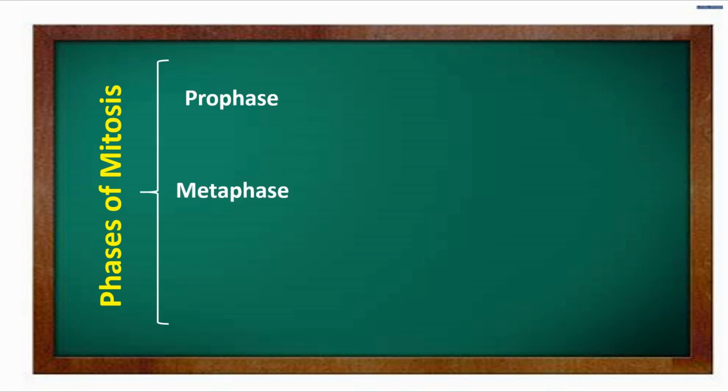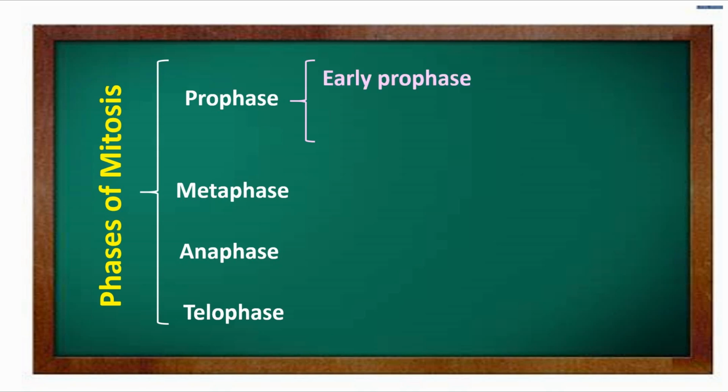Phases of mitosis. Mitosis has four phases: Prophase, Metaphase, Anaphase, and Telophase. Prophase has two subphases, early prophase and late prophase or prometaphase.